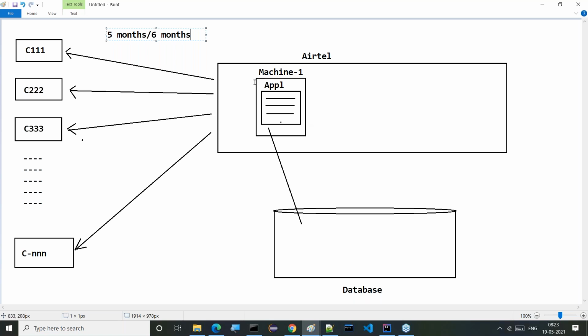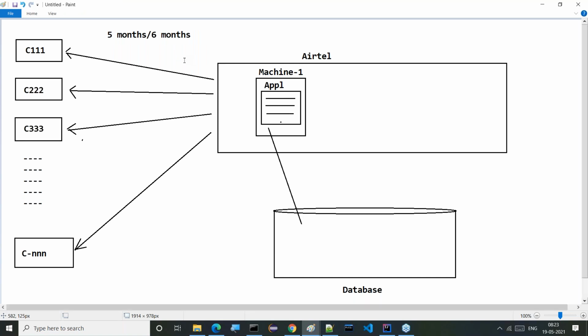Maybe I want to go for one solution, guys. What is that solution? Can I increase resources in my computer, in my machine one? Maybe I thought of it: the current speed of the RAM is a bit slow. Can I increase RAM for my machine one? As of now I have 8 GB RAM. Can I increase it from 8 GB to 32 GB? I'm asking all of you.